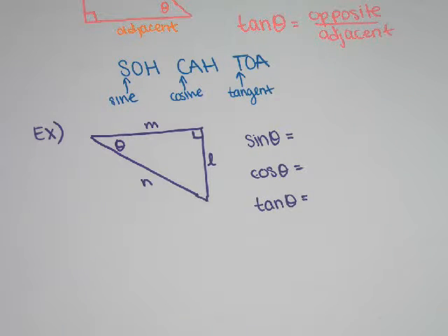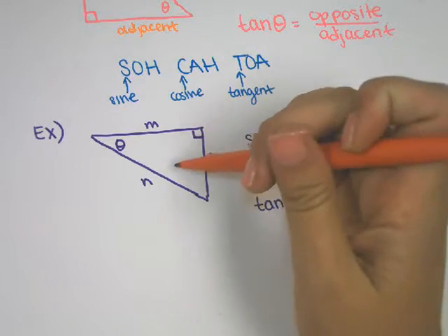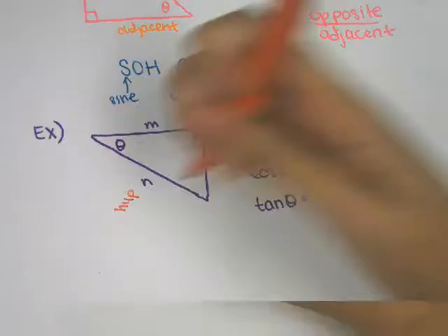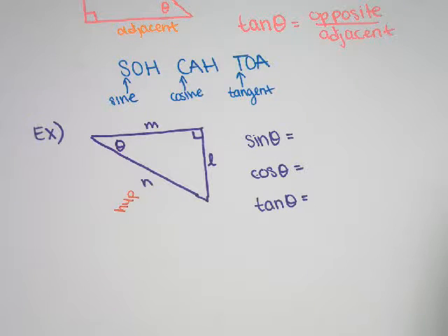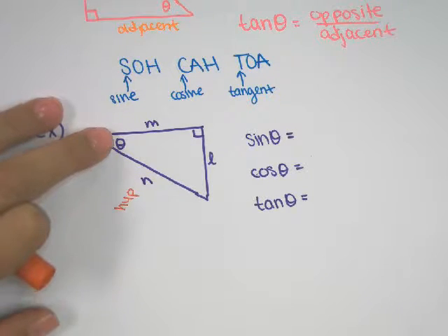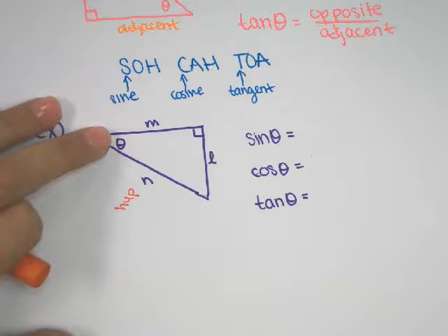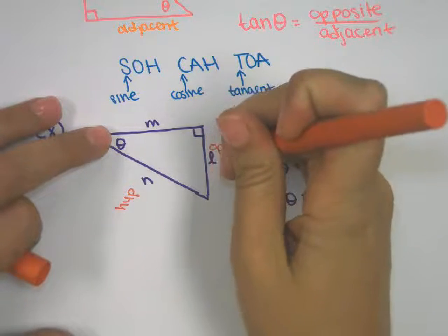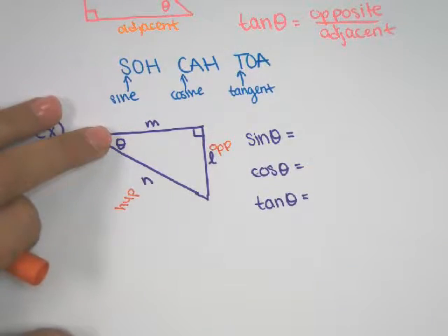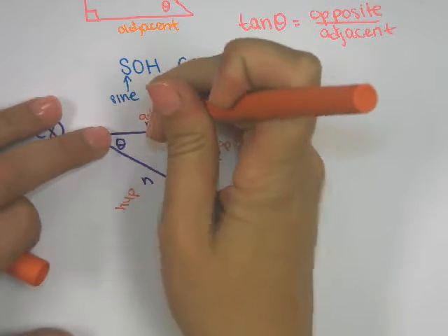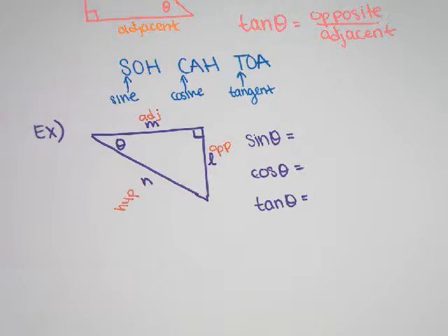So like I said before, I always start by labeling the hypotenuse. Hypotenuse is the longest side in the triangle. It's across from the right angle. So this is my hypotenuse. We go to our reference angle and we do opposite side next. So here L is opposite, it's across the triangle from our reference angle, and M is the adjacent side.